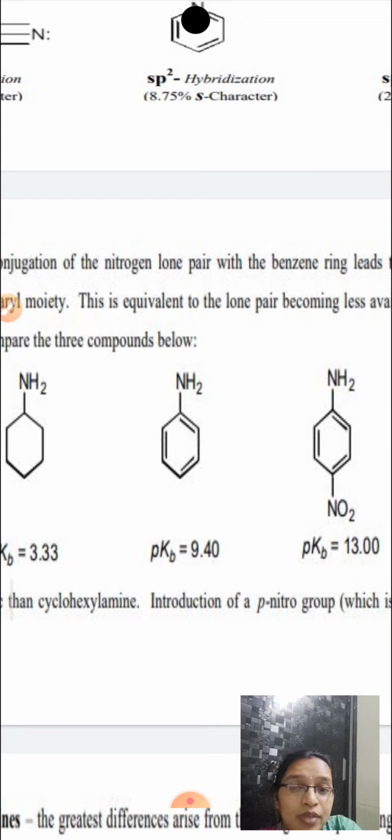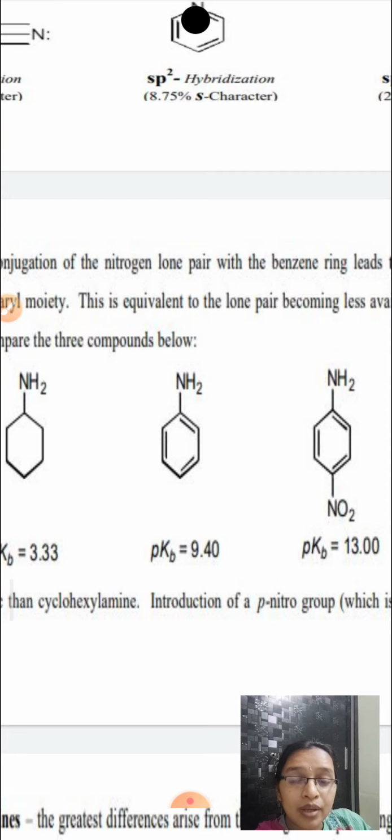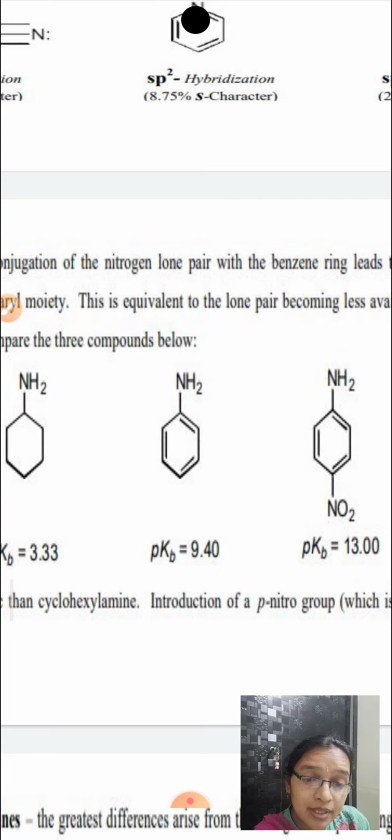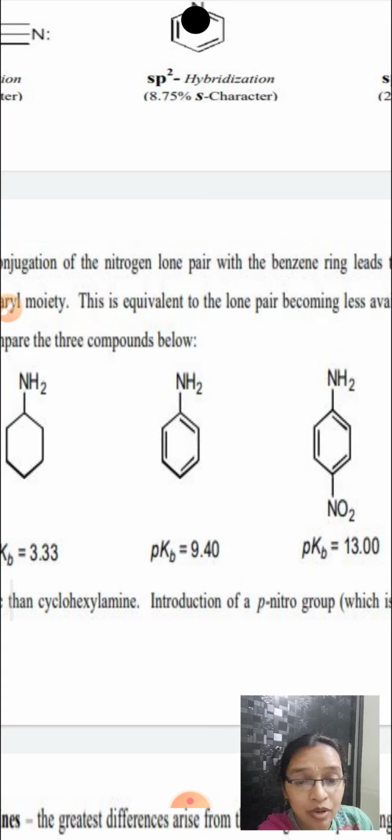In the case of cyclohexylamine, lone pair electrons are localized on the nitrogen atom itself. But in the case of aniline, the lone pair of electrons are delocalized to the benzene ring. When they are delocalized in the benzene ring, they are not available for protonation.